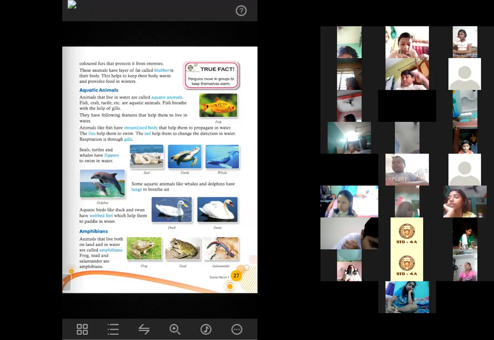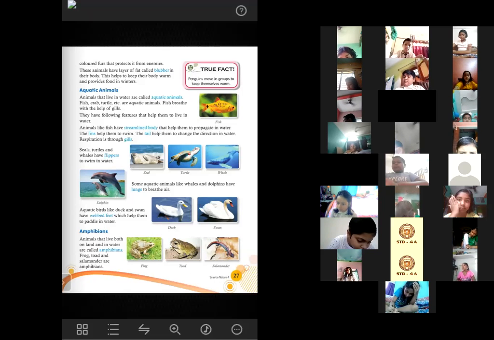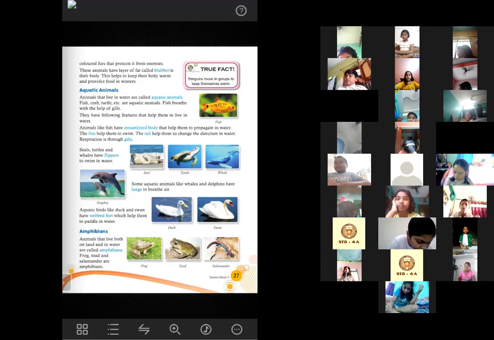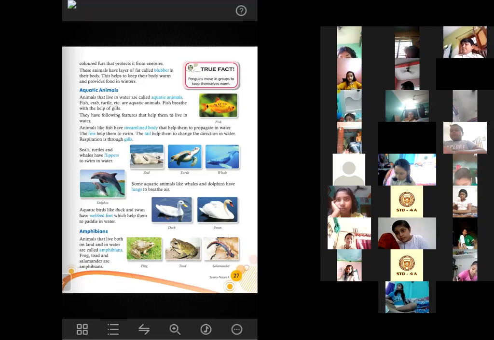And how do the fishes respire? Swarnakshi, you unmute your device and tell me. How do the fishes breathe under the water? The fishes breathe with the help of their gills. So fishes breathe with the help of their gills. Very good.